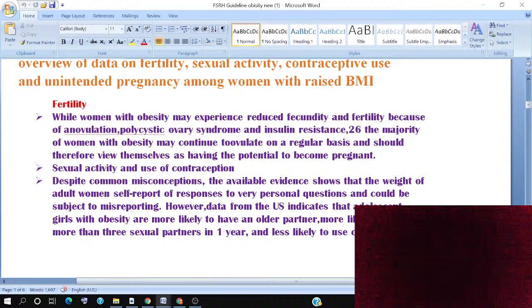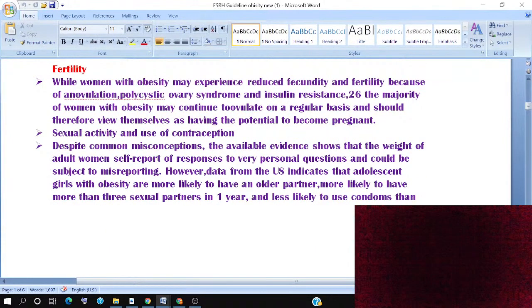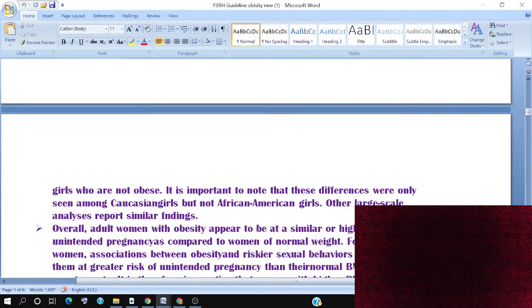So there could be misreporting. However, data from the US indicate that adolescent girls with obesity are more likely to have an older partner, and more likely to have had more than three sexual partners in one year, and less likely to use condoms than girls who are not obese.